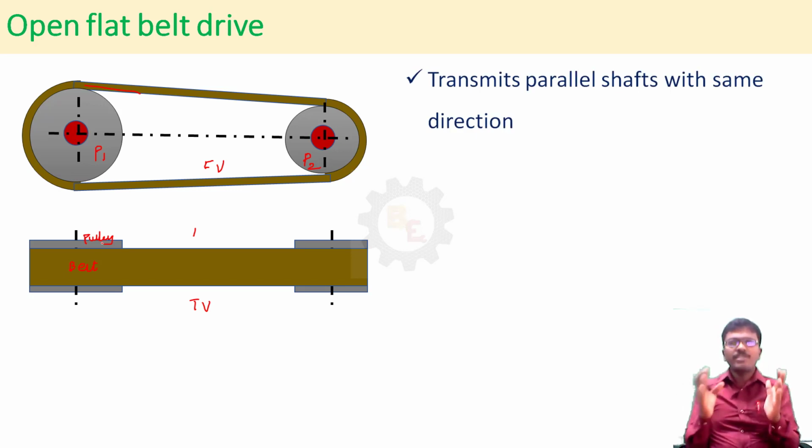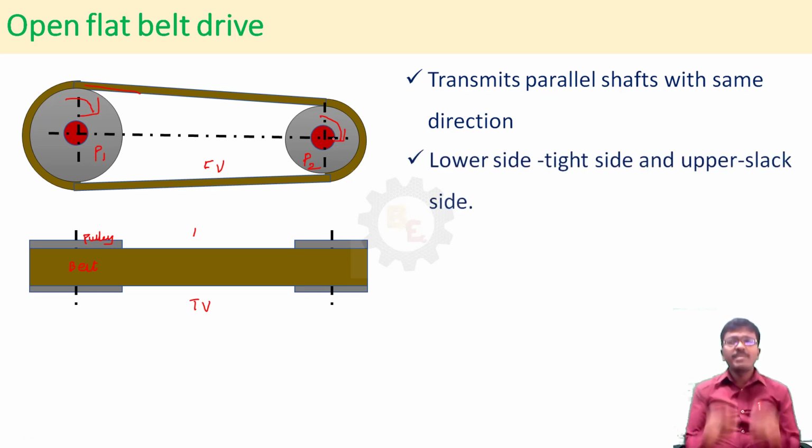This flat belt can be used to transmit the power between two shafts in the same direction. Suppose pulley 1 rotates in clockwise direction, pulley 2 will also rotate in clockwise direction. For power transmission between two shafts in the same direction, we can use flat belt drive.